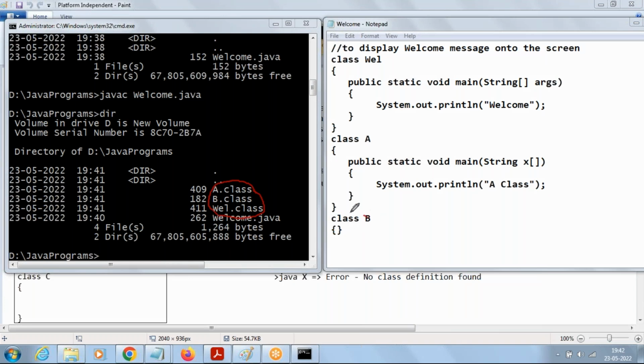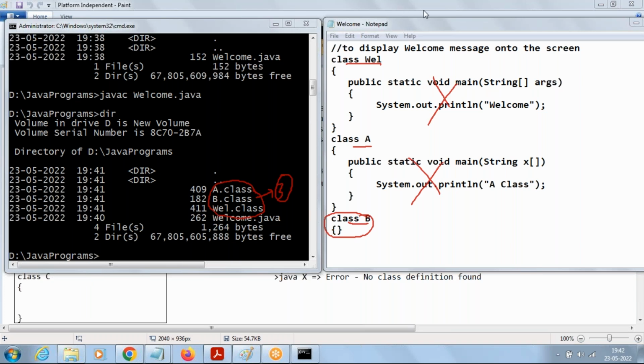Don't see a main method here. So for class B, there is no main method. That's the reason it won't create a .class file. No, that's a wrong concept. Whenever you are compiling, don't look for the main method. When you are compiling, don't see the main method at all. We have to see only the classes here. How many classes are there? That many .class files it's going to create. So while compiling, the main method will not come into the picture.